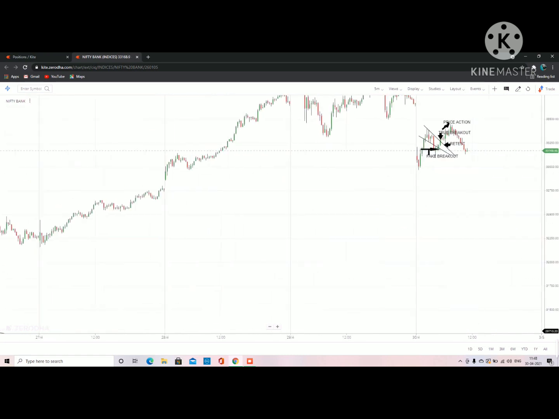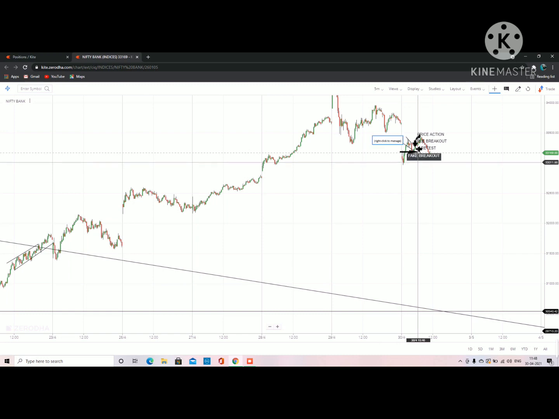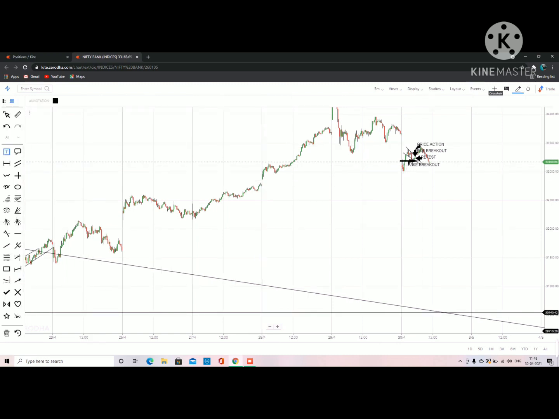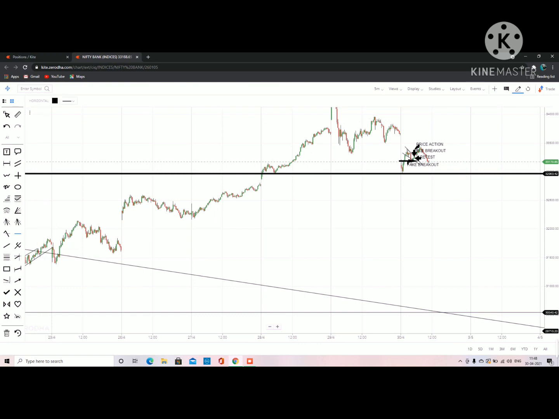Here, if you see, in the morning the market opened gap down. Okay guys, the market opened gap down from here to here and fell till a support level. Which is this support level? Wait, let me mark it first.